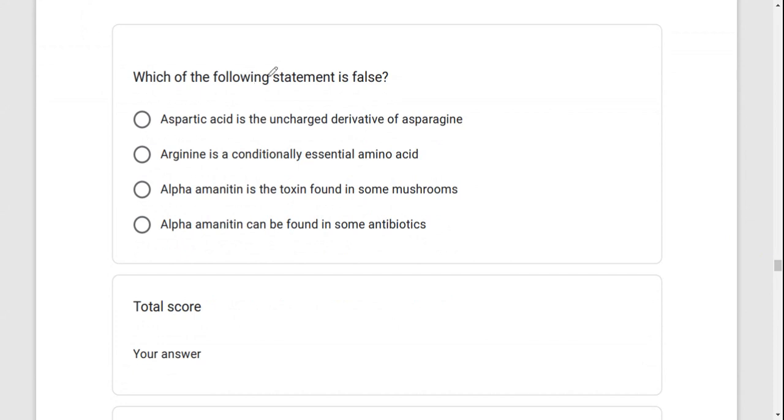Which of the following statements is false? Aspartic acid is an uncharged derivative of asparagine. This statement is false, right? Because aspartic acid is an uncharged derivative not of asparagine but of aspartate, just like glutamic acid is an uncharged derivative of glutamate. And then arginine is conditionally essential. This statement is true, so it can't be the answer. Alpha-amanitin is a toxin found in some mushrooms. That is true. It is also found in antibiotics. That is also true. So the only false statement is that one. Okay.